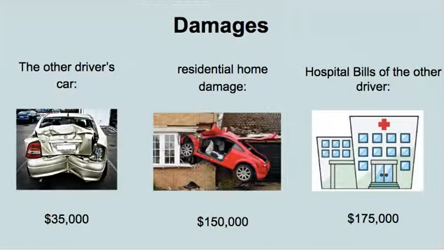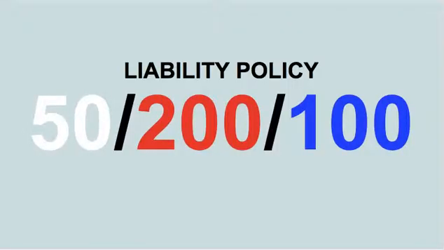Here are the damages. $35,000 to the other person's car, $150,000 to this residential home, and the hospital visit that accumulated from John was $175,000. So, the policy John had was a 50, 200, 100.